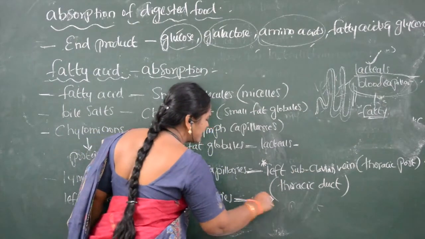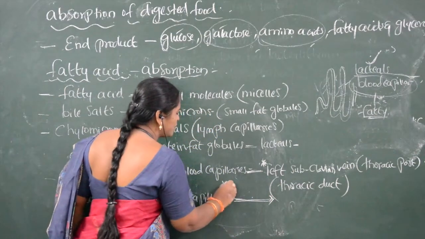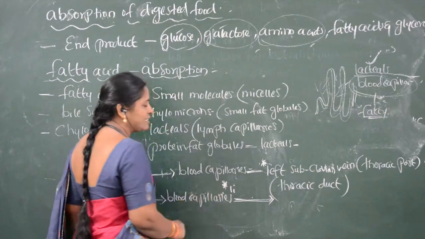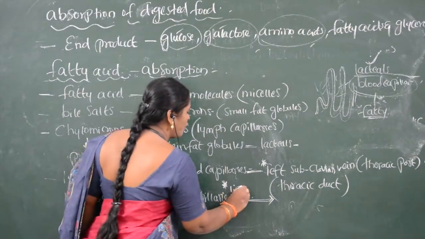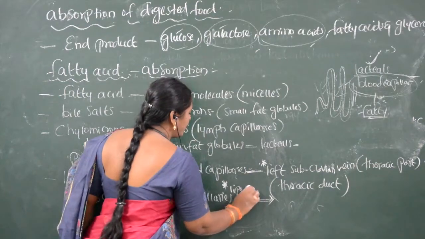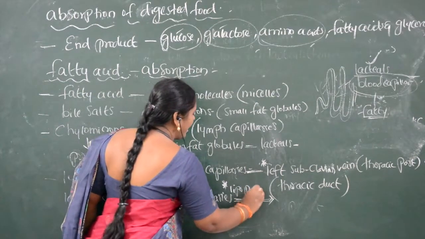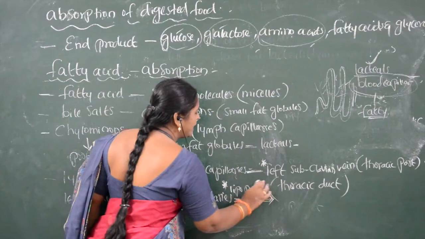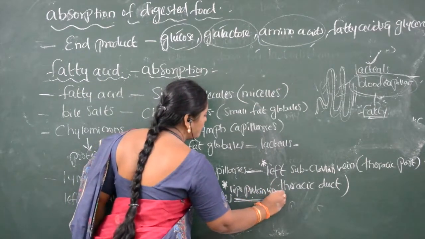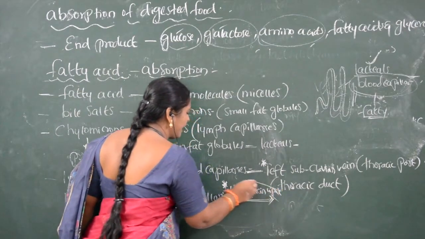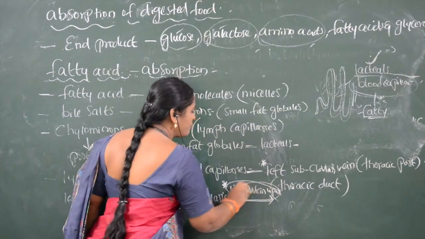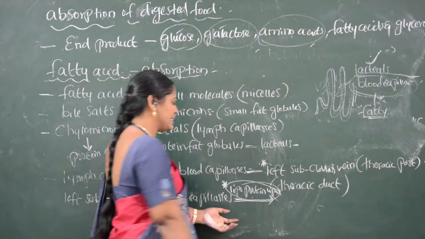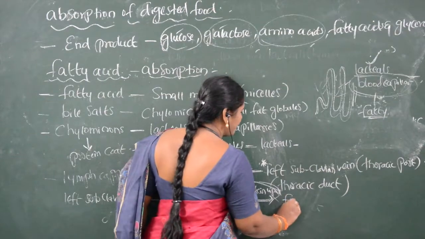It is digested by an enzyme called, this is also a very important bit, children, lipoprotein lipase. Lipoprotein lipase is an enzyme which digests the fat.